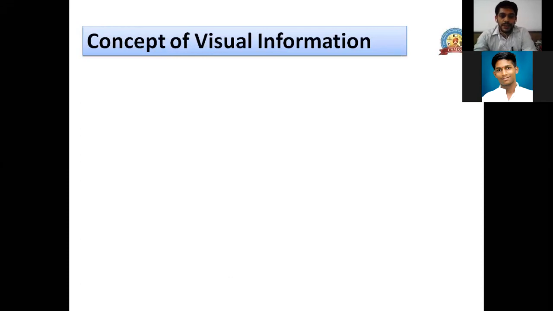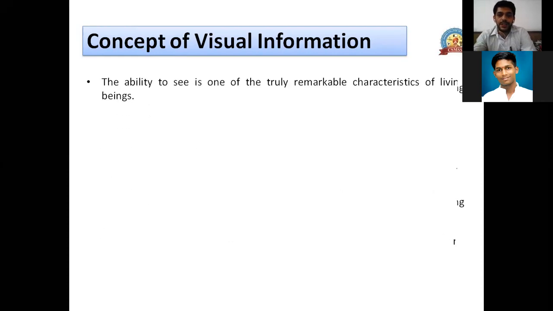So let's first understand what visual information is. Here we will take into consideration our visual system, that is the human visual system. Like I said last session also, the visual system of human beings is very remarkable, and much more complicated than what we think.